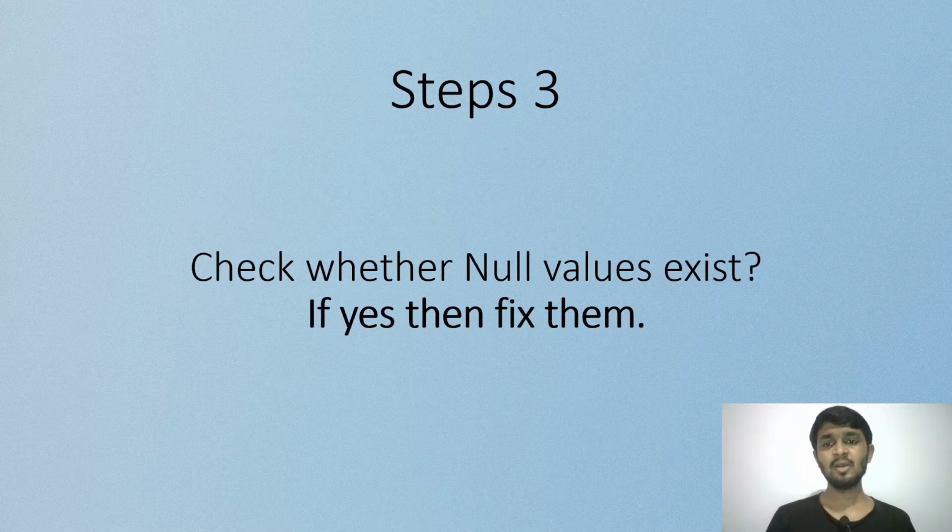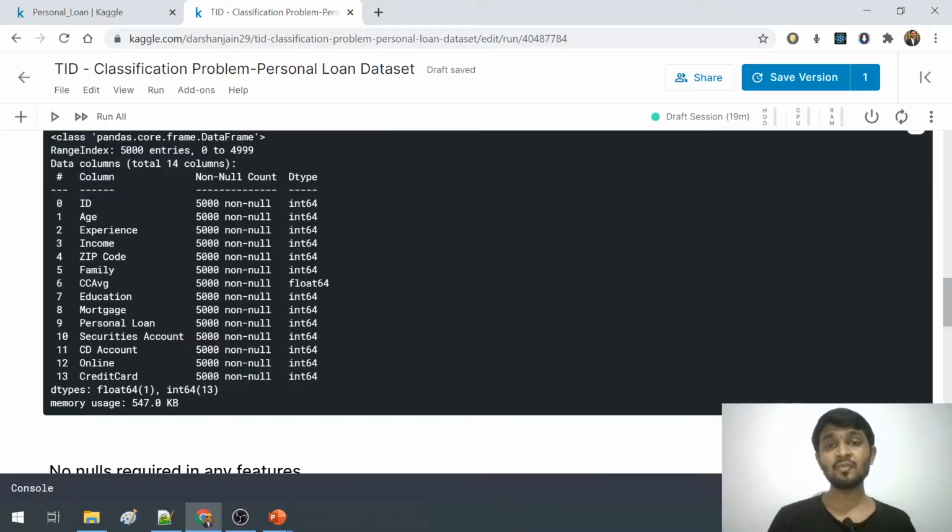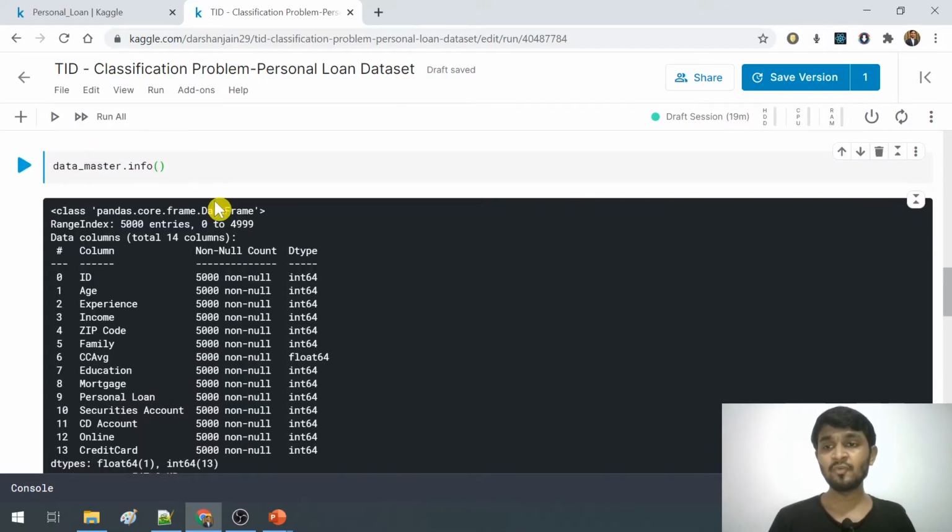Moving ahead, step number 3 and step number 4 are the thumb rules that we have to make sure we satisfy every time. So the first thumb rule, that is step number 3, says that we check whether null values exist in the dataset or not. We can get this information from the dataframe.info function that we have used.